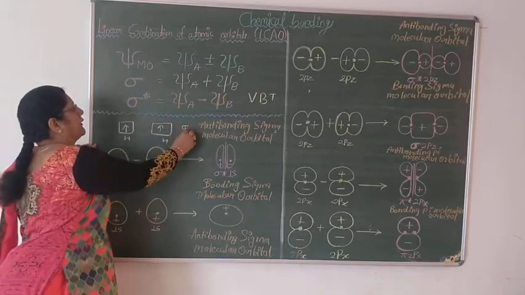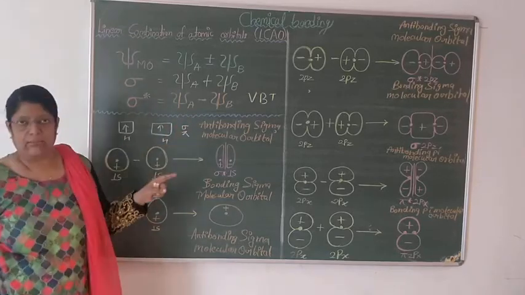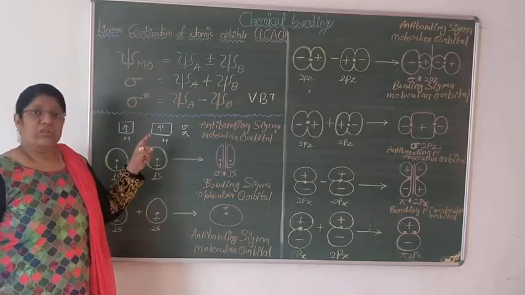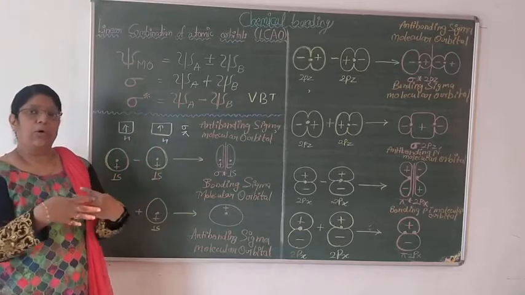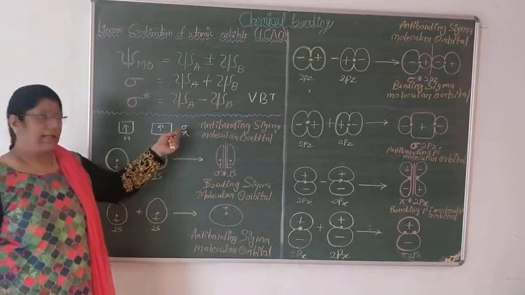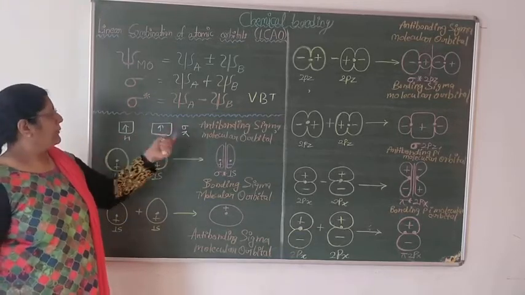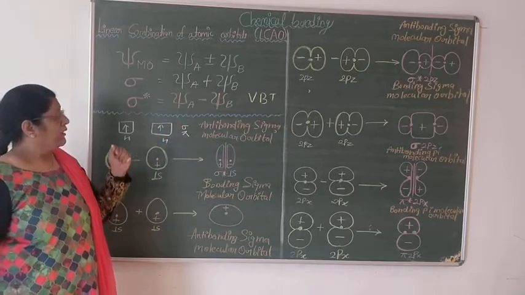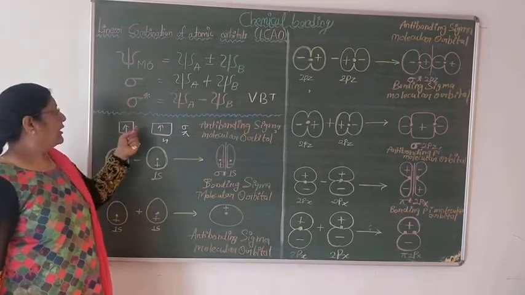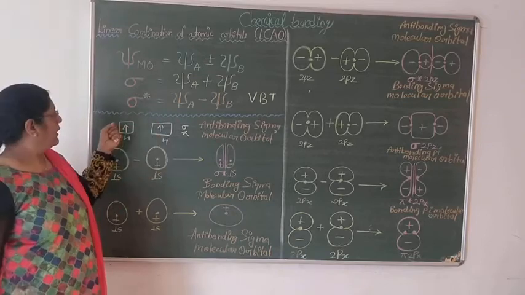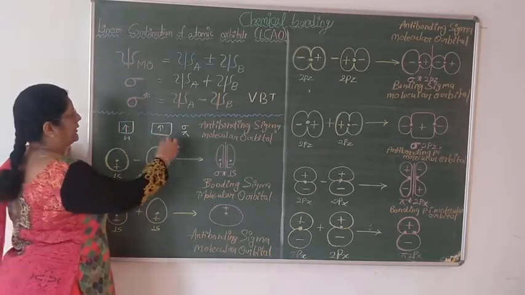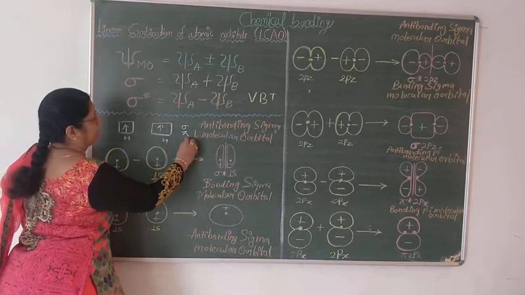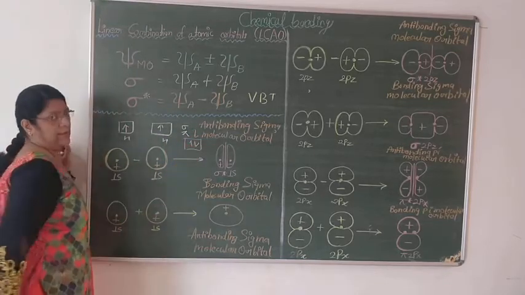During the formation of a covalent bond, two types of bond are formed: one is sigma and the other is pi. The strength of the bond depends on the strength of overlapping. If overlapping is too much, then a sigma bond will form. If it is less, then a pi bond will form. The third point: during the overlapping, the spins of both electrons will be opposite to each other. When they combine, they have to be opposite.